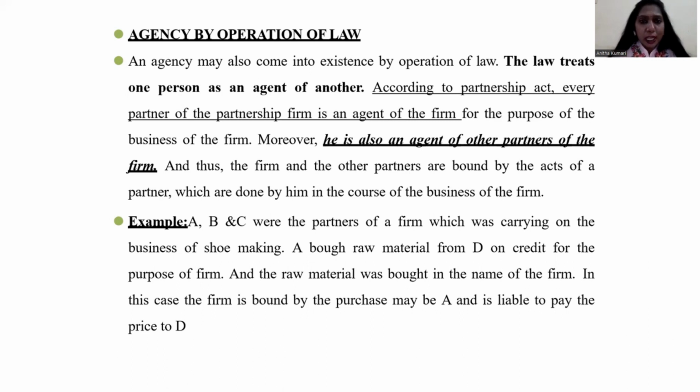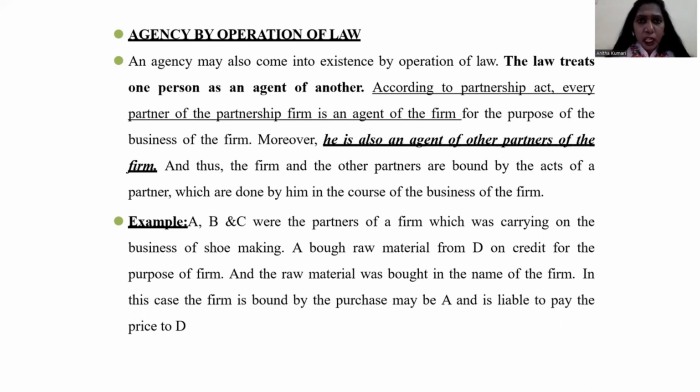Agency by operation of law. Sometimes one person may act as an agent for another person due to the operation of law. What do you mean by this? An agency may also come into existence by operation of law, where the law treats one person as an agent of another. For example, the Partnership Act. What is a partnership? When two or more persons join together to start a business or for some common purpose, they share their investment or any kind of asset.